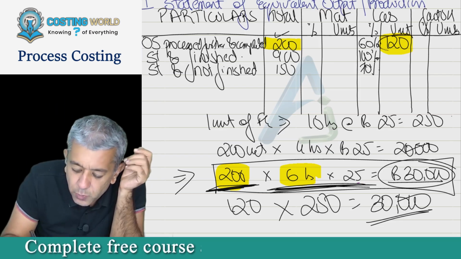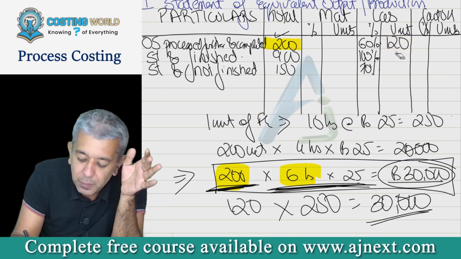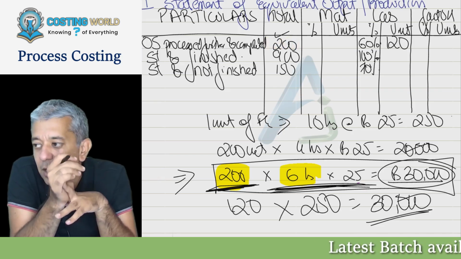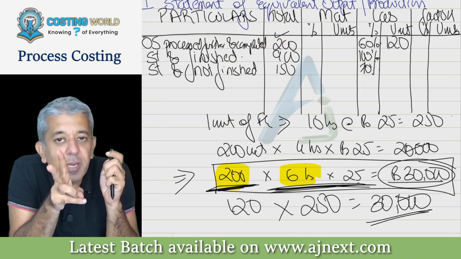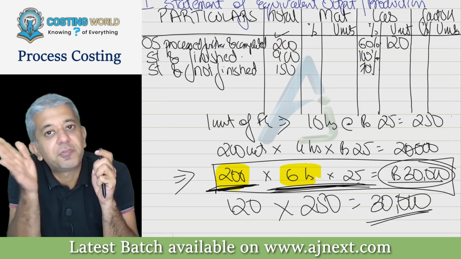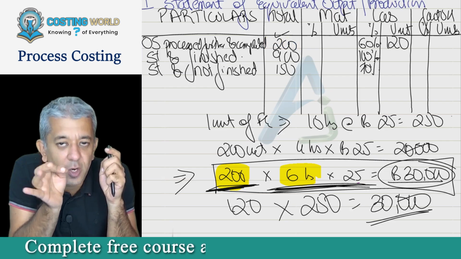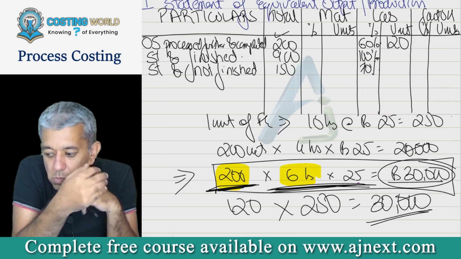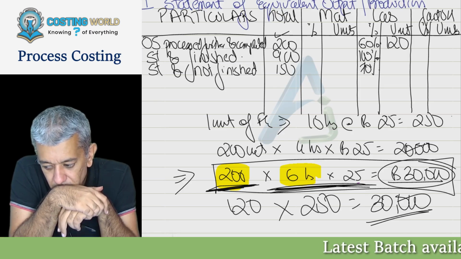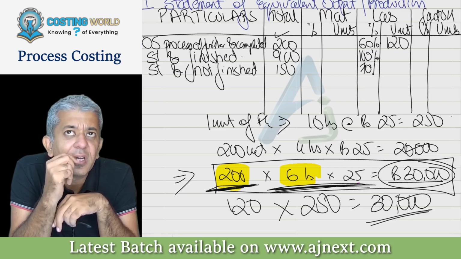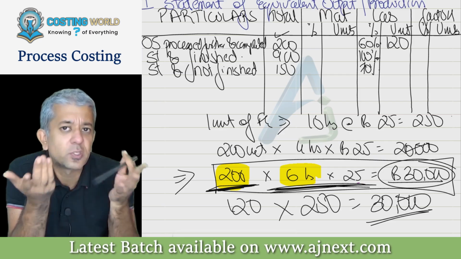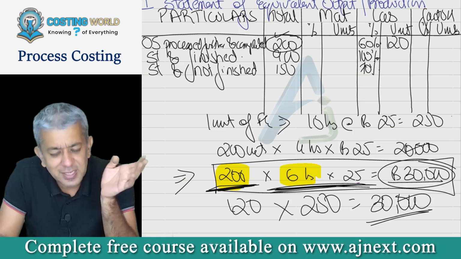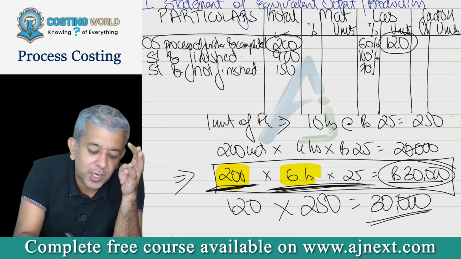This 120 is popularly called equivalent output. Example, in my class, suppose work on benches is going on. I tell my carpenters, complete 2 benches half. You'll understand the wood required to make 2 benches half will always be equal to one full bench. So that's what I'm trying to say. The cost that is required to complete 200 units to the extent of 60% is exactly the same as the cost that will be incurred for 120 complete units.